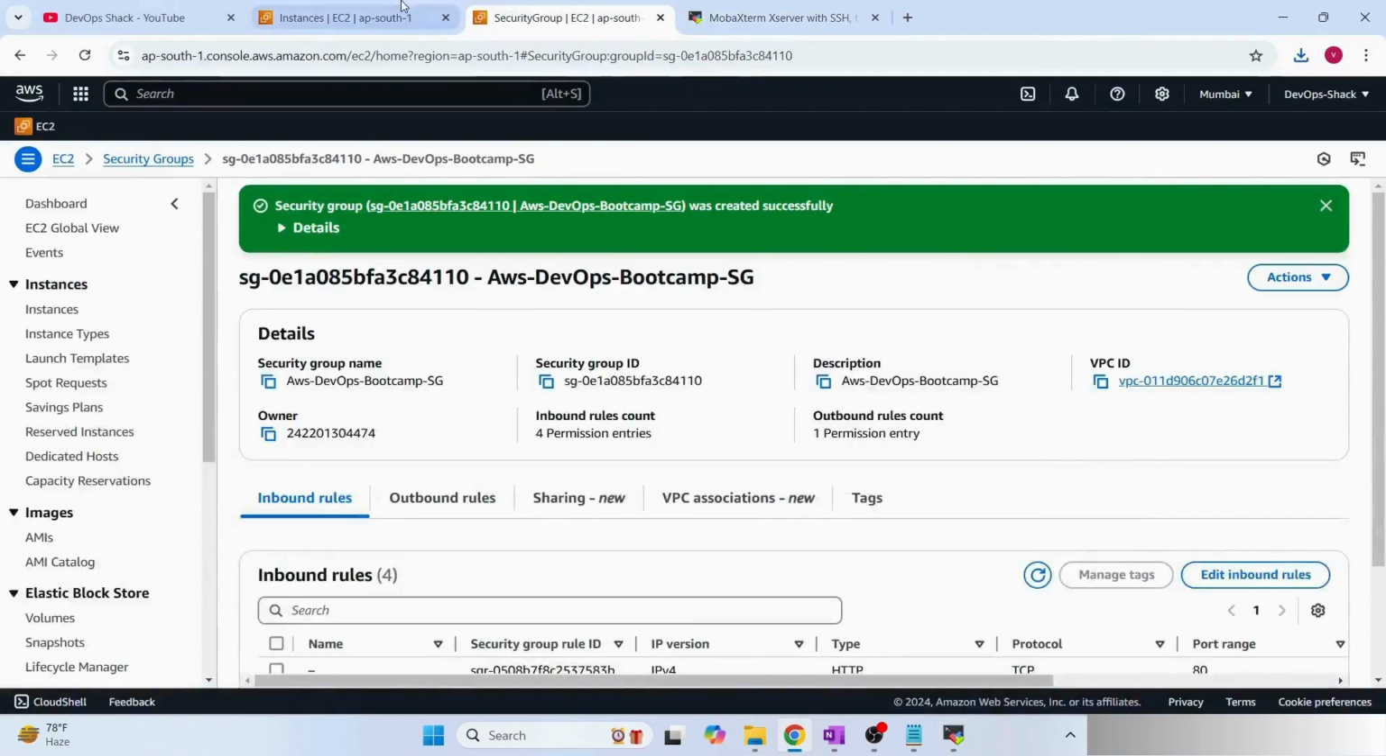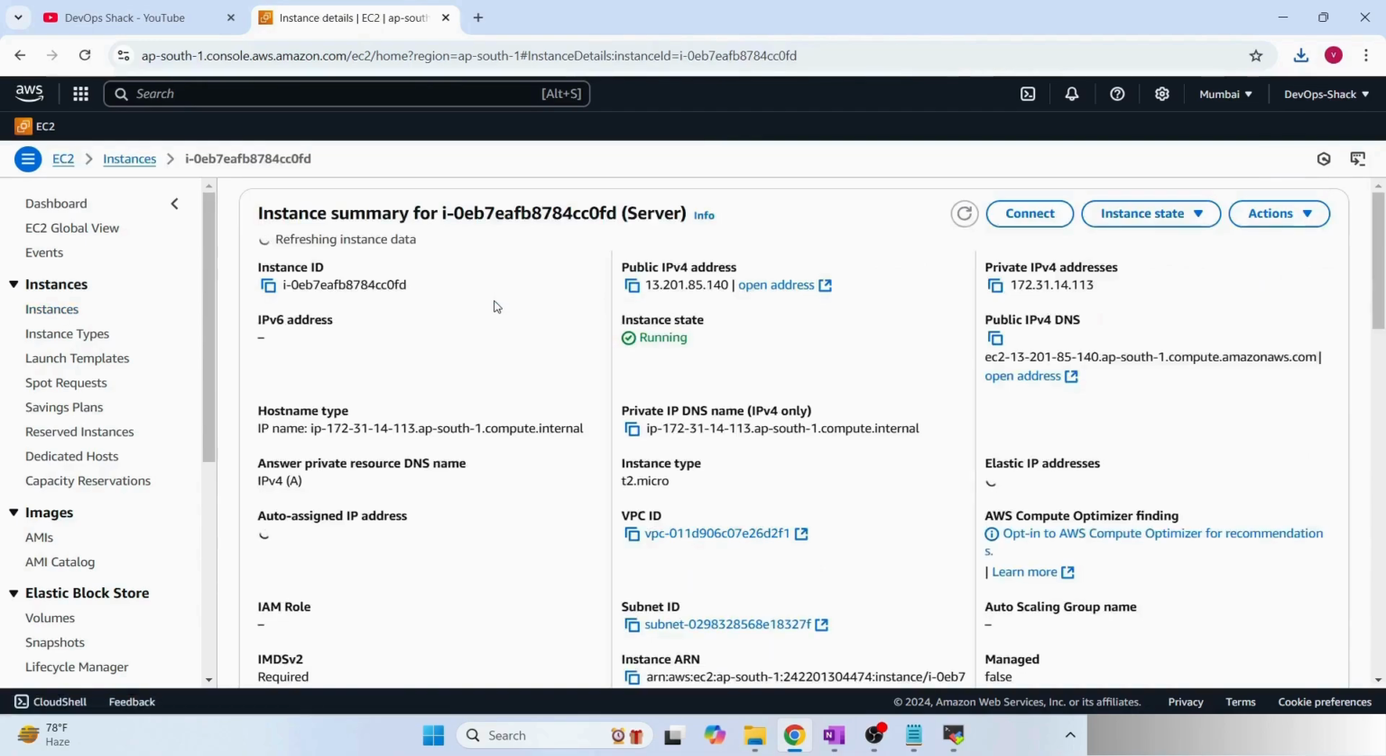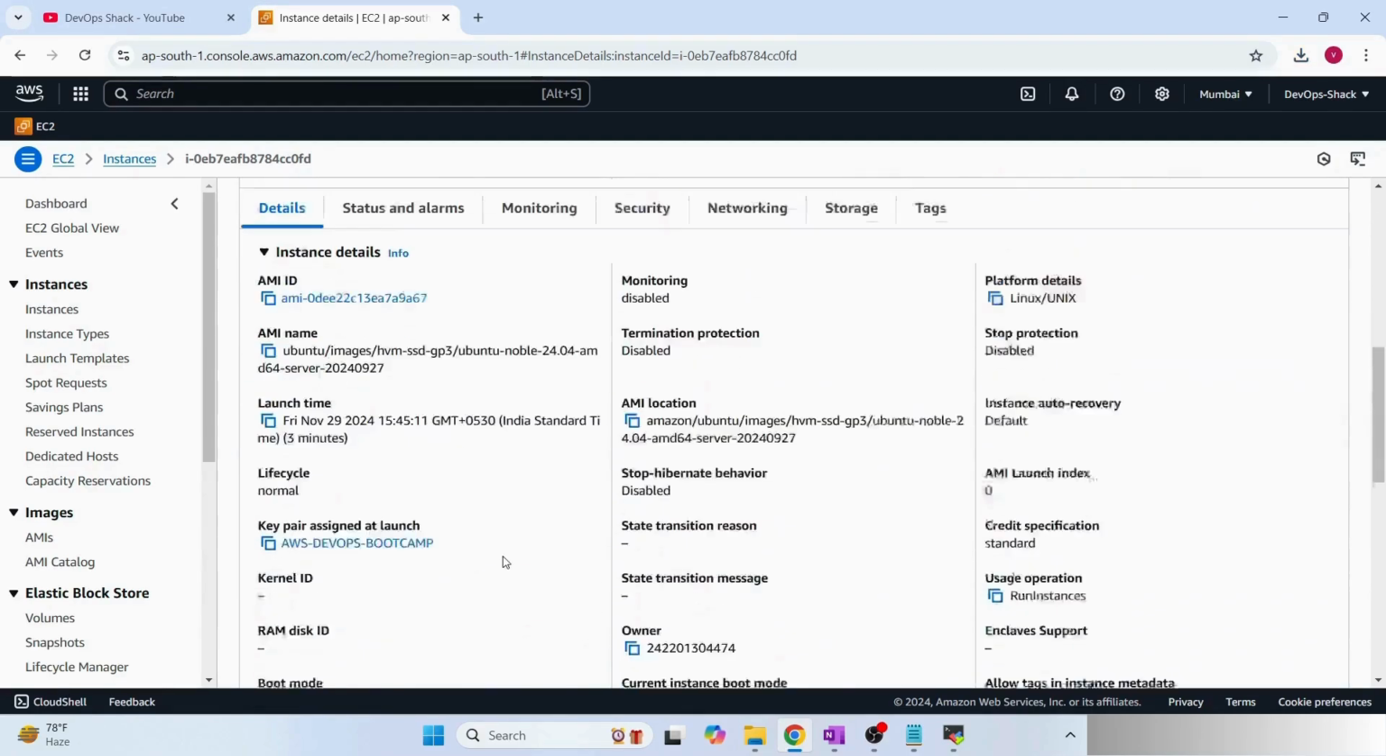Now coming back to our machine, here you can see the status says the machine is in running state, right? So I can click on this. Here we'll be able to find the public IP address, using which we are going to connect to the virtual machine, and the private IPv4 address. All the details are available.